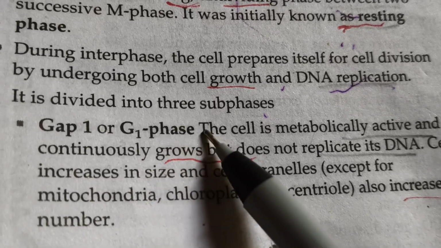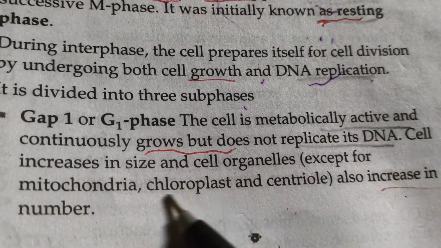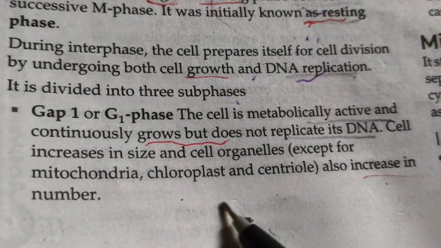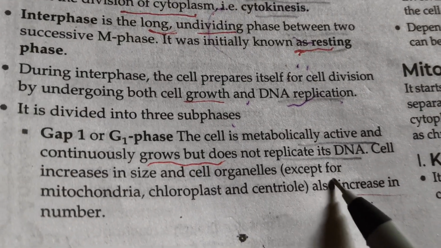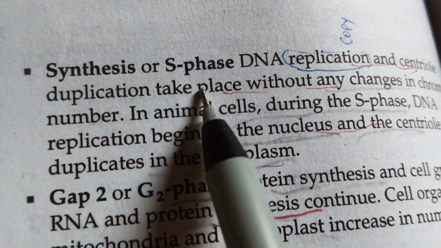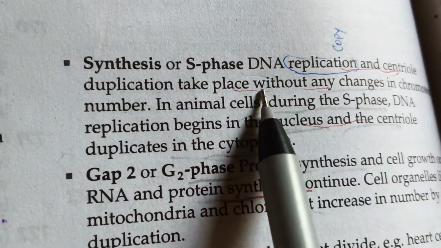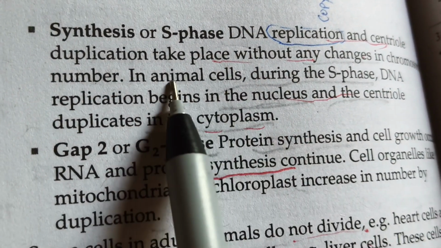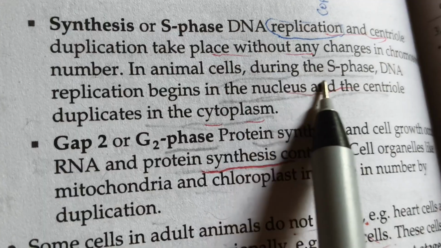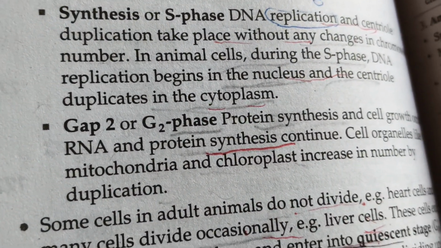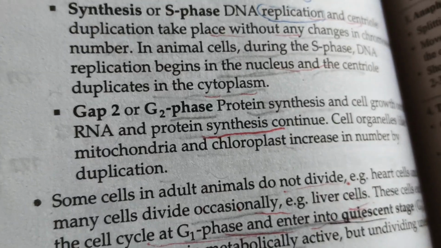Gap 1 or G1 phase: the cell is metabolically active and continuously grows, but does not replicate its DNA. The cell increases in size, and the cell organelles, except for mitochondria, chloroplast and centriole, also increase in number. Synthesis or S phase: DNA replication and centriole duplication take place without any change in chromosome number. In animal cells, during the S phase, DNA replication begins in the nucleus and the centriole duplicates in the cytoplasm.